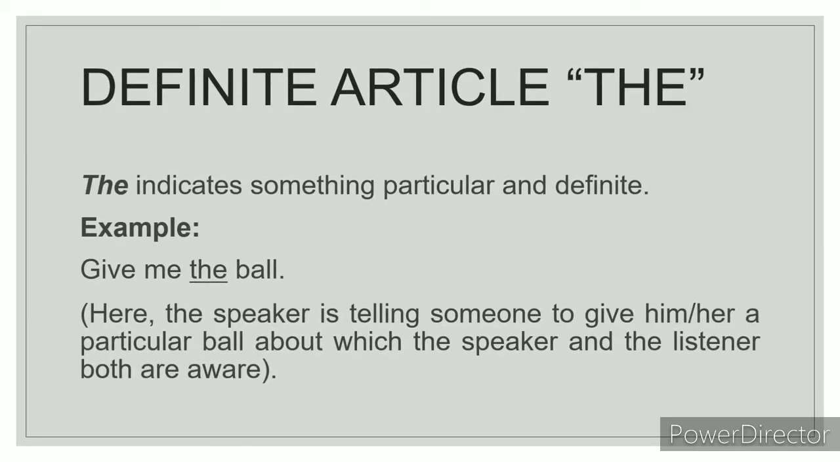Let's have a closer look at the definite article the. The here indicates something particular or specific and definite. For example, give me the ball. Here the ball means it's a specific ball, a particular ball. Here the speaker and the listener both are aware of which ball is being talked about. So it's a specific ball. So that's what is meant by the.